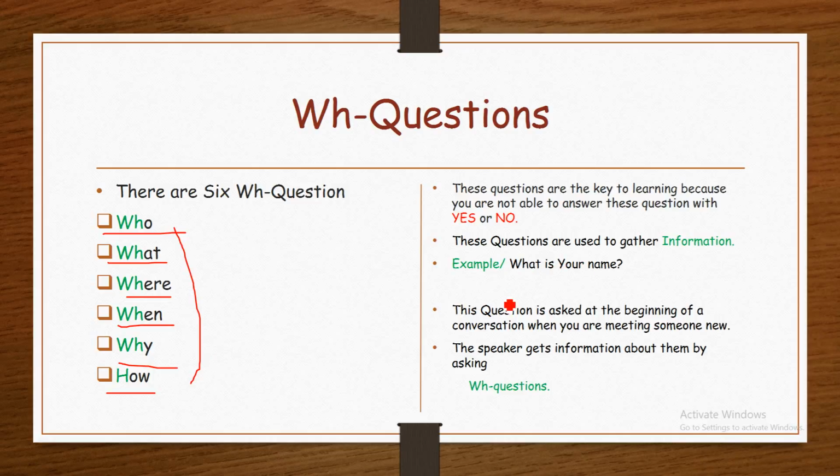For example, what is your name? Here, someone is asking about someone's name. It means he or she is asking for information. This question is asked at the beginning of a conversation when you are meeting someone new. The speaker gets information about them by asking WH questions.